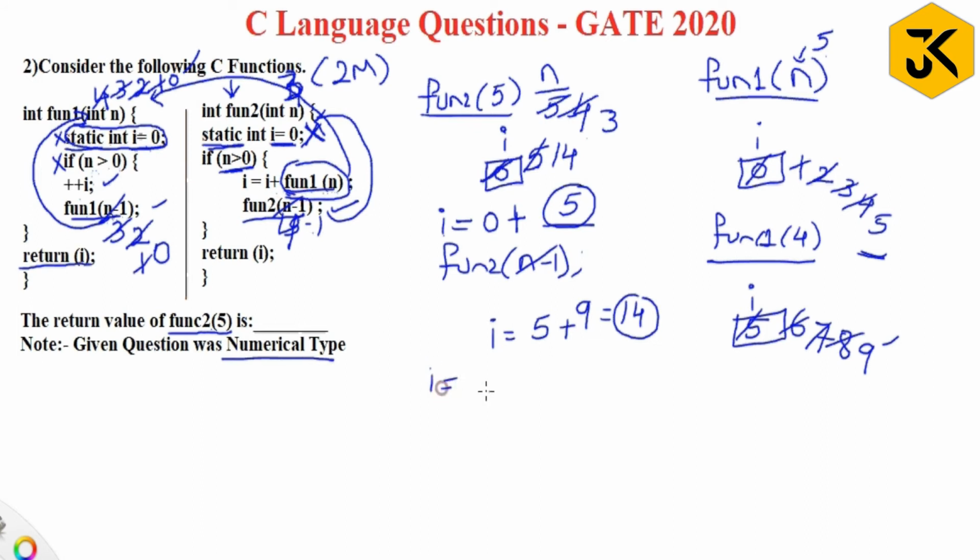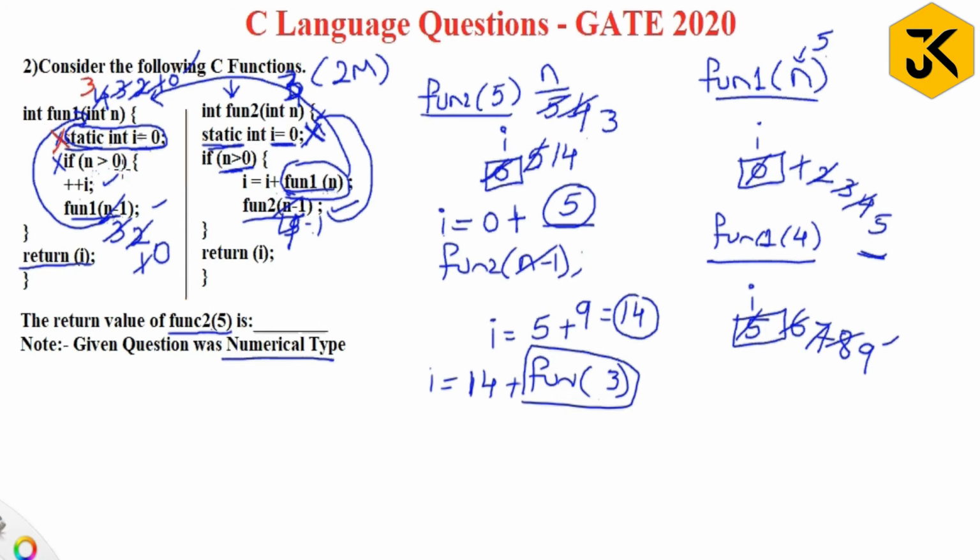I equal to I plus. What is I value? I value is 14 within this function. 14 plus function 1 of 3, right? Now we need to find out function 1 of 3. So here 3 will come and this statement won't execute.